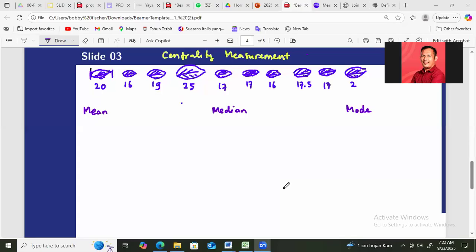Okay, so today in this video, we want to discuss the measurement of centrality. There are three tools, or three values, to measure the centrality of the data, which are the mean, or rata-rata in Indonesian, and then the median and the mode, or modus in Indonesian.